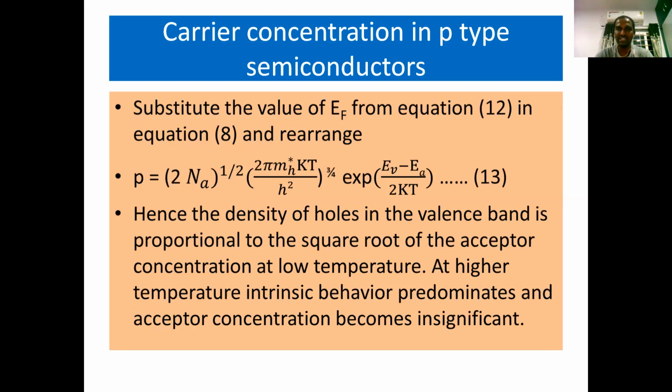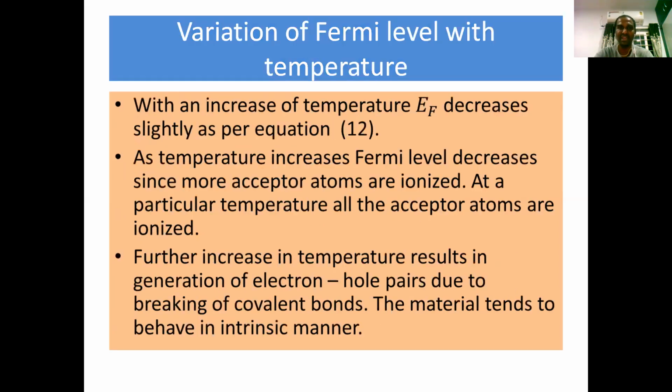So the density of holes in the valency band of a P-type semiconductor is directly proportional to the square root of the acceptor concentration at low temperature. That means the more trivalent impure atoms are added, the more holes are generated. But at higher temperature, intrinsic behavior predominates and the acceptor concentration becomes insignificant.